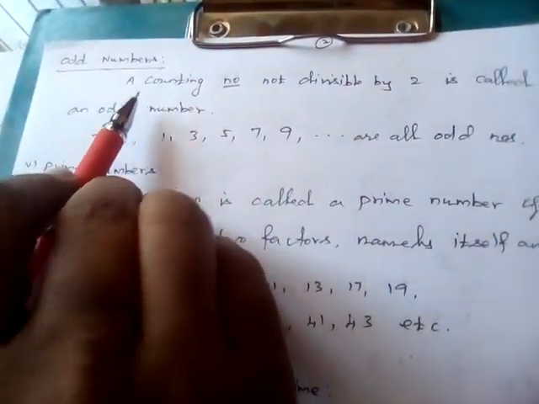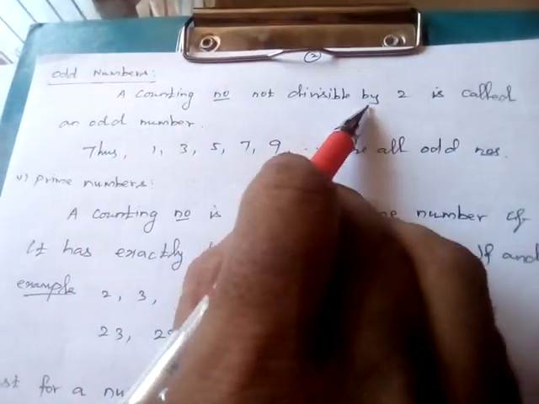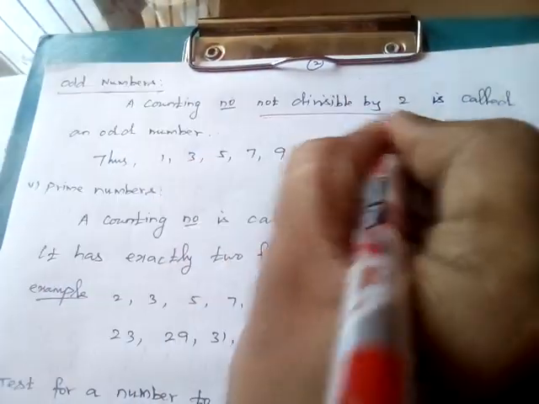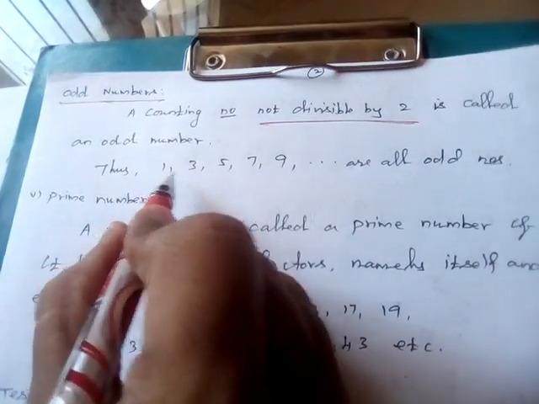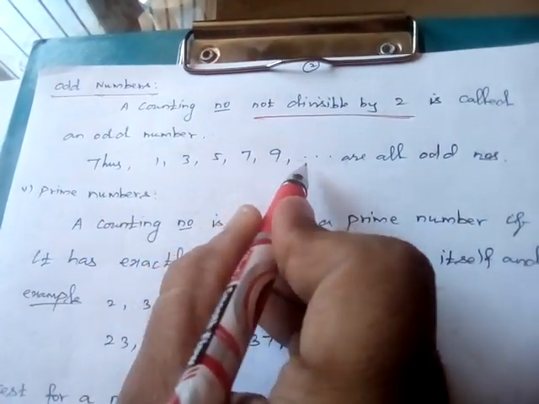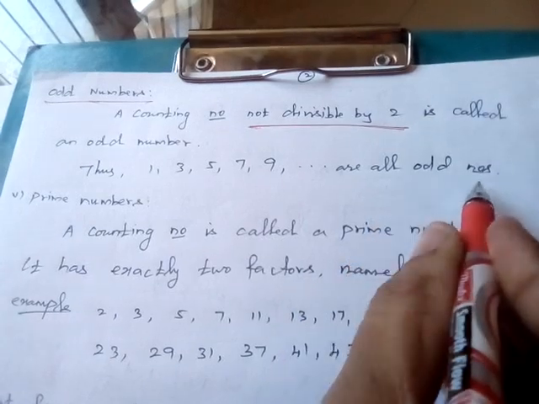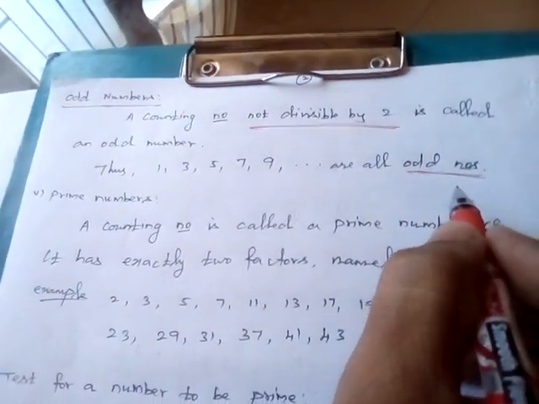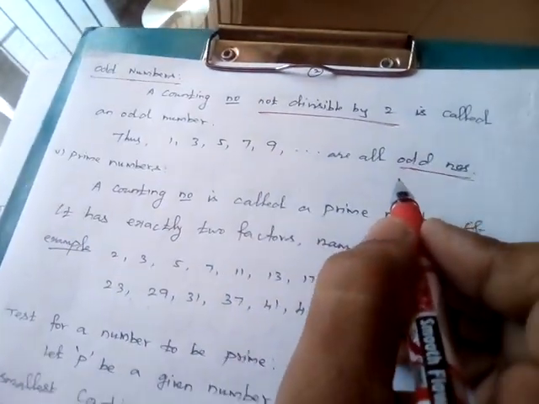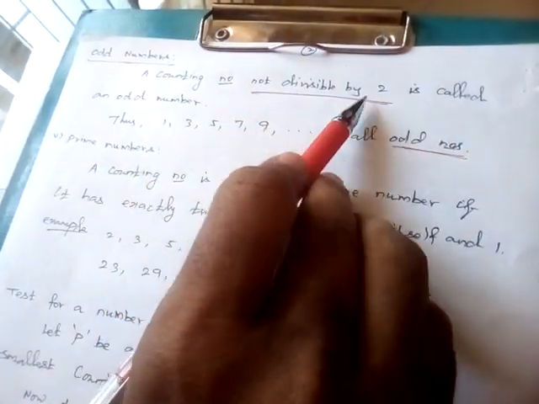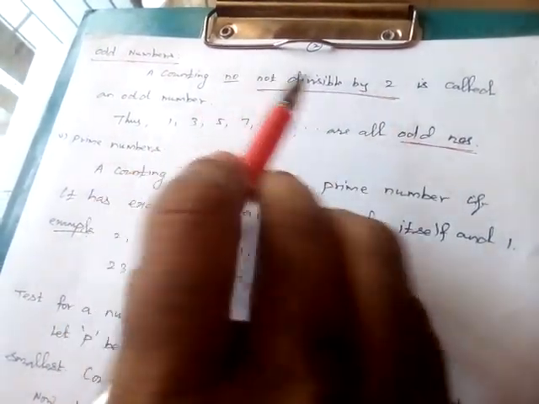Next, odd numbers. What is meant by odd numbers? A counting number not divisible by 2. That's all. A counting number not divisible by 2 is called an odd number. So 1, 3, 5, 7, 9, 11, etc. are all odd numbers. So the counting number not divisible by 2, that type of number is called an odd number.